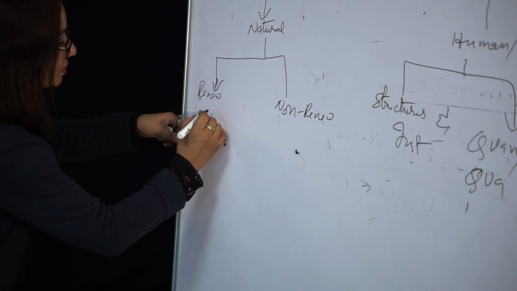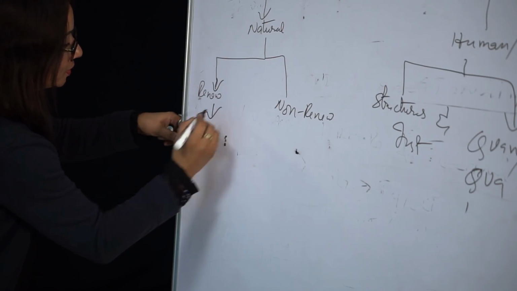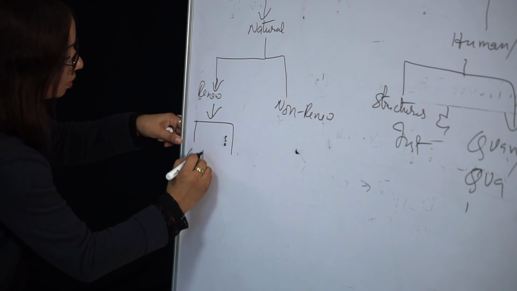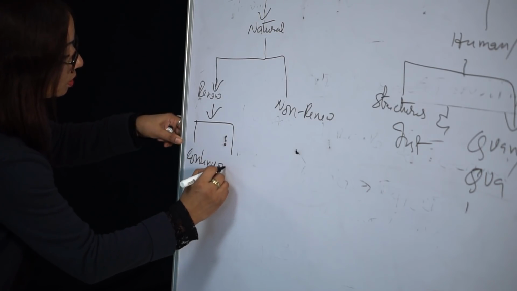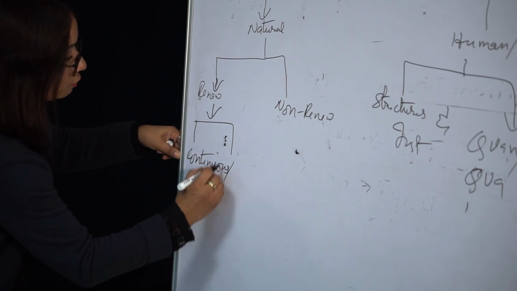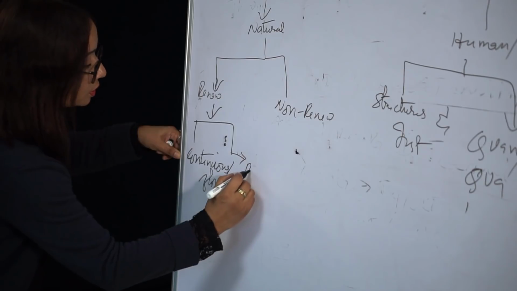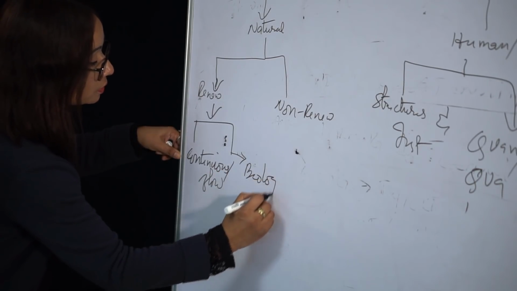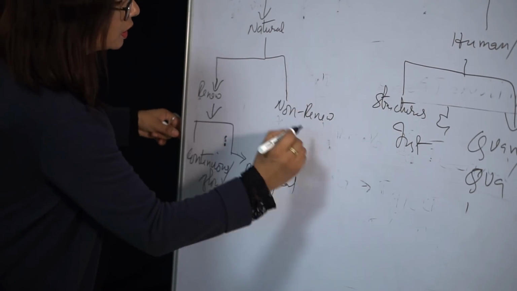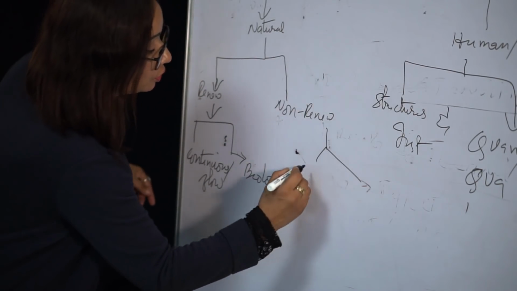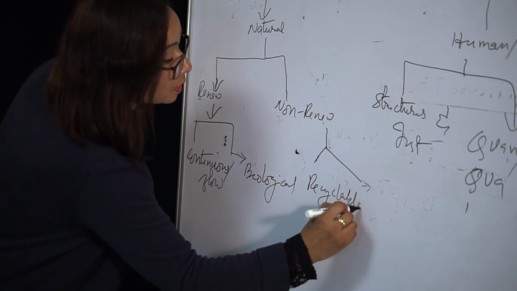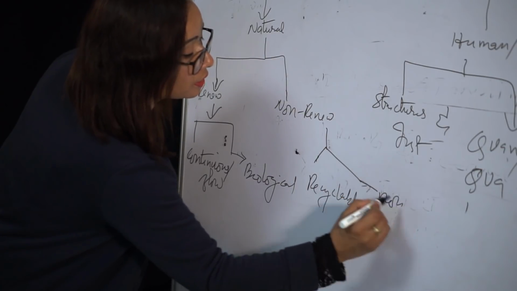Let me try to be a little clearer. Continuous or flow, and this one is biological. This is non-renewable. Non-renewable can be further divided into recyclable and non-recyclable.